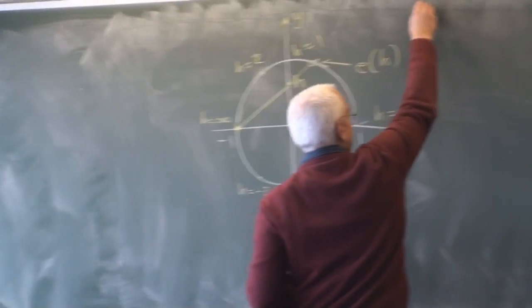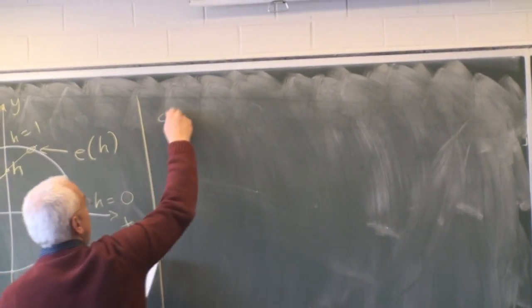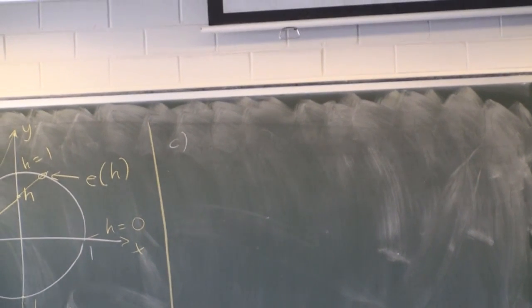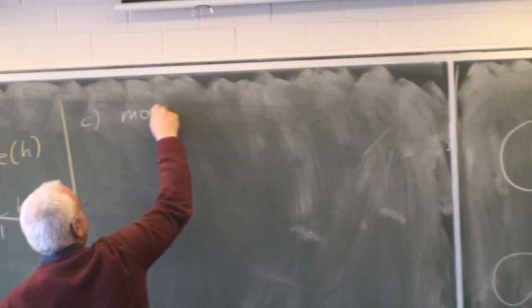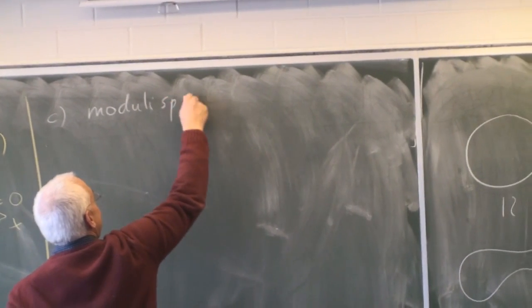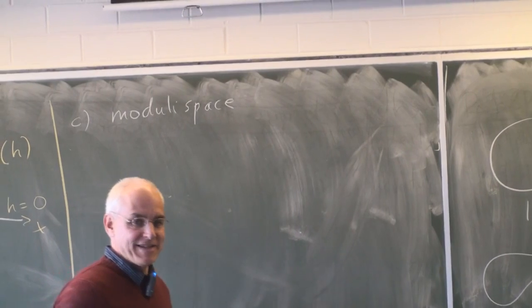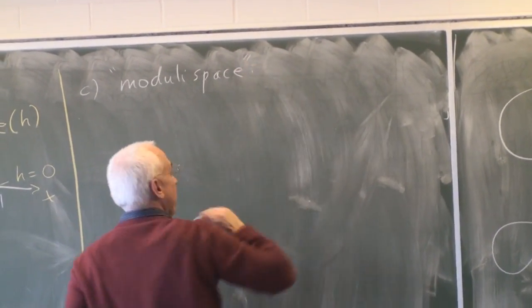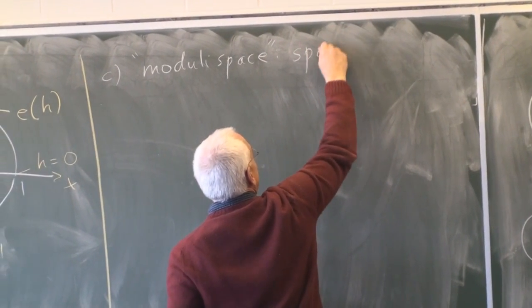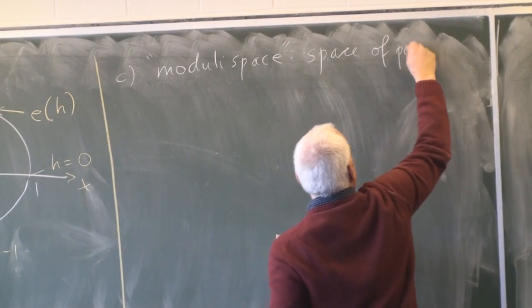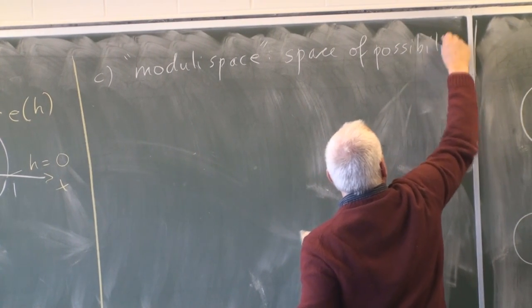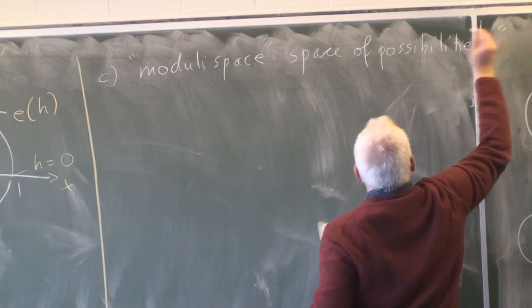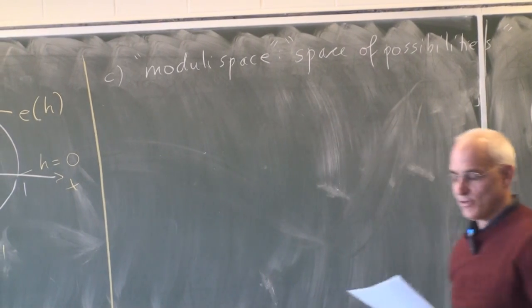All right, our third way of looking at a circle is in terms of what's called a moduli space. It's a very simple example of what's called a moduli space, but I won't define what this is, but let's just say informally that this means a space of possibilities. Rather informally, and let me illustrate what I mean.